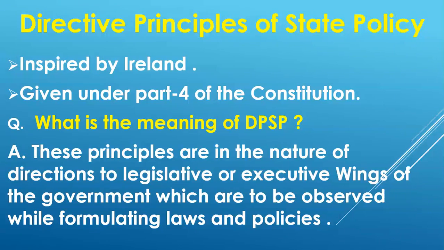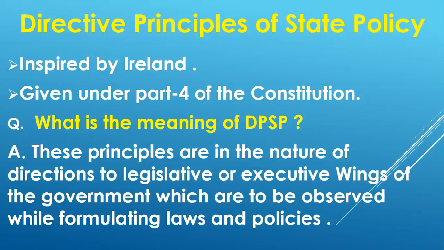In day-to-day language we call them government. For example, we call the Prime Minister and Central Council of Ministers the central government, and we call the Chief Minister and State Council of Ministers the state government.